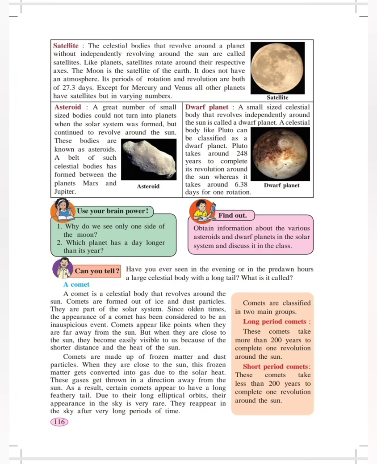Comet. A comet is a celestial body that revolves around the Sun. Comets are formed out of ice and dust particles. They are part of the solar system. Comets are made up of frozen matter and dust particles. Since they travel with a very high speed, sometimes they appear to have a long feathery tail. Because it has ice and dust particles in its body, when it travels faster, the ice particles go behind, they move backwards, and finally a feathery tail appears.